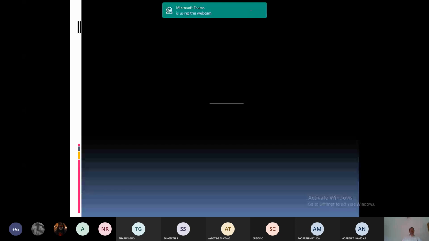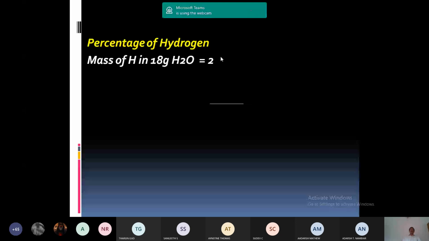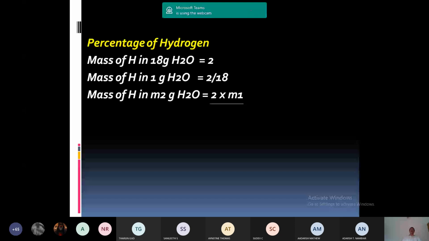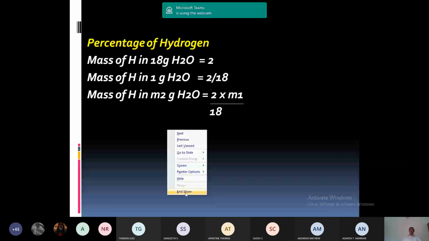Mass of hydrogen in M1 gram, what is the mass of hydrogen in M1 gram? 2 into M1 divided by 18. So it is not M2, it is M1.